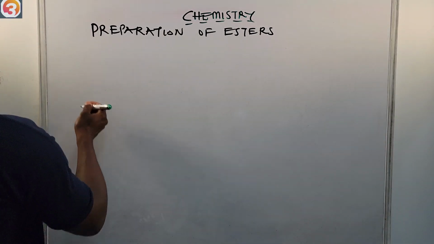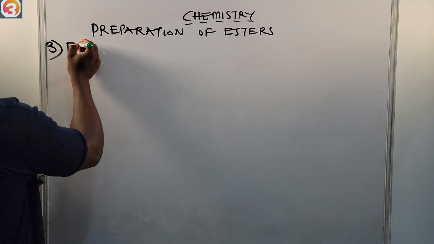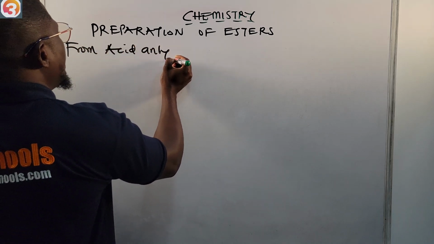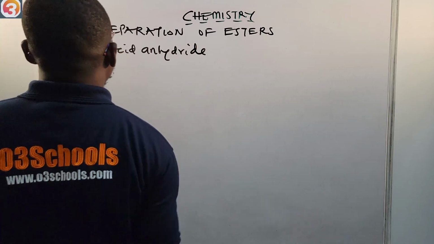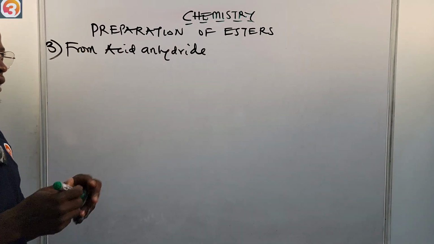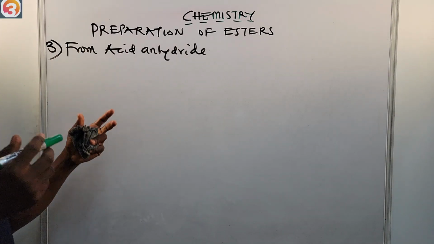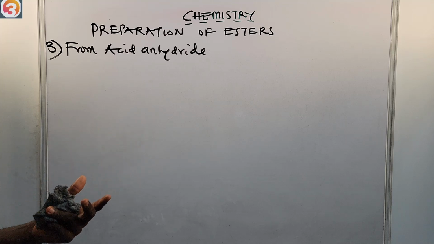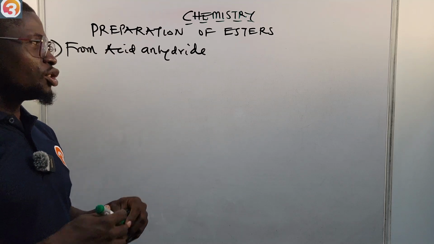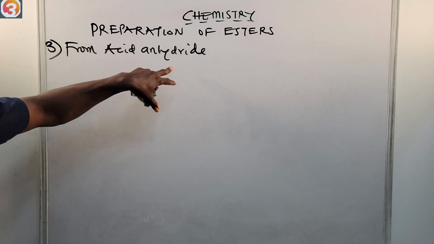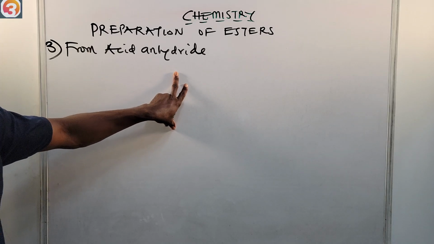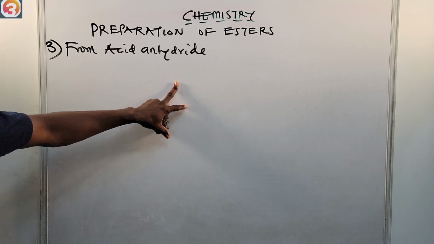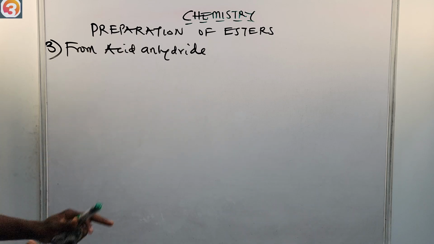Number 3, from acid anhydride. I already showed you the general formula for acid anhydride in the previous class. So now we can prepare esters from acid anhydride, and the procedure is very easy. Let us see how we can prepare an ester from acid anhydride.